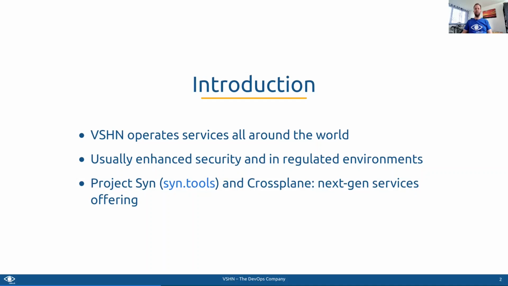With our open source tooling called Project Syn, we created the basis to orchestrate configuration on a huge fleet of Kubernetes clusters, including the deployment and configuration of Crossplane itself.